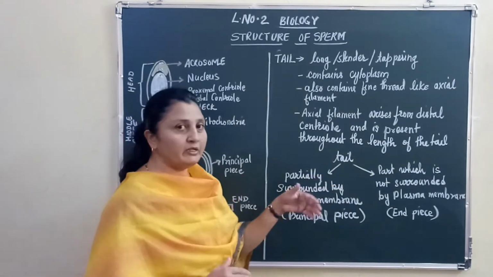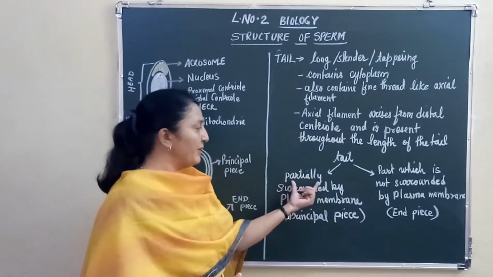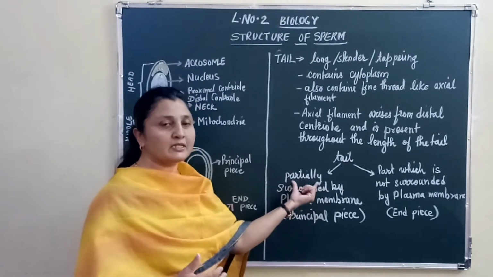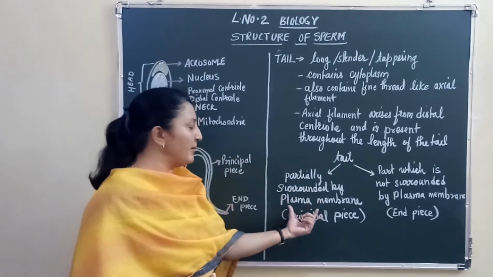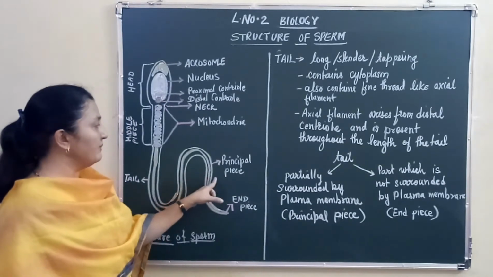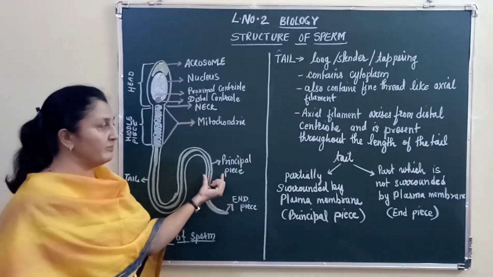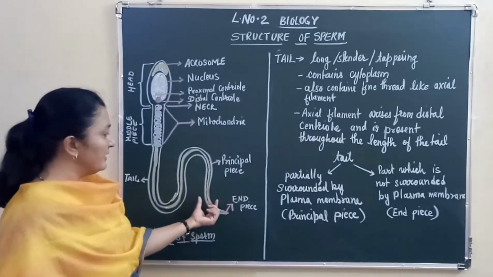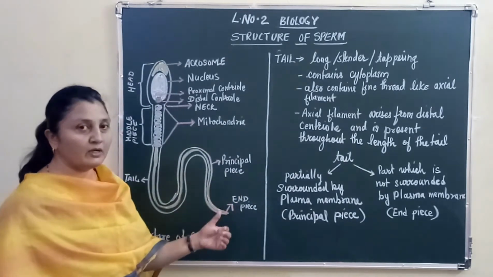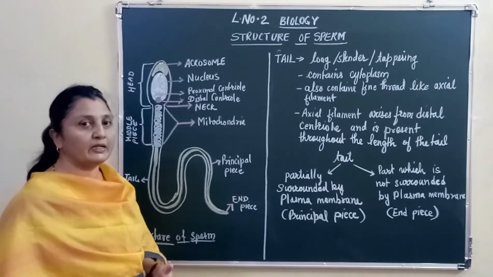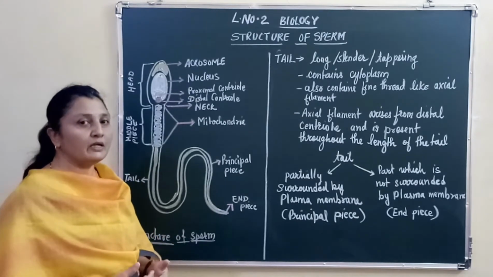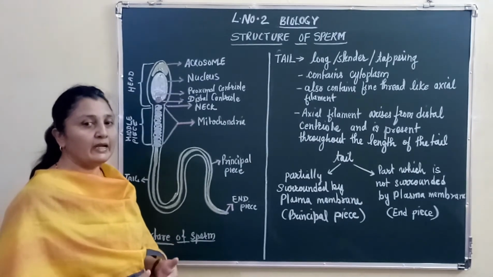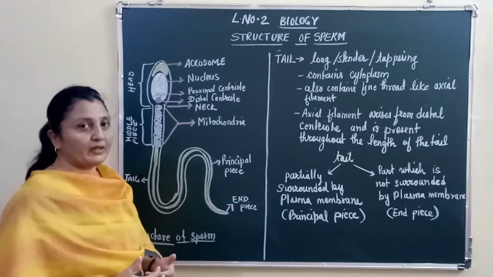Now the tail can be divided into two parts. Partially, or to some extent, the tail is covered by plasma membrane. The part of the tail covered with plasma membrane is called the principal piece, whereas the part of the tail which is not surrounded by plasma membrane is called the end piece.